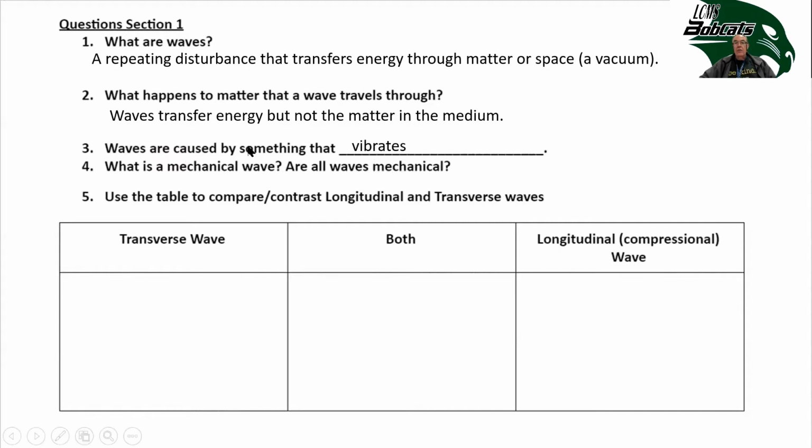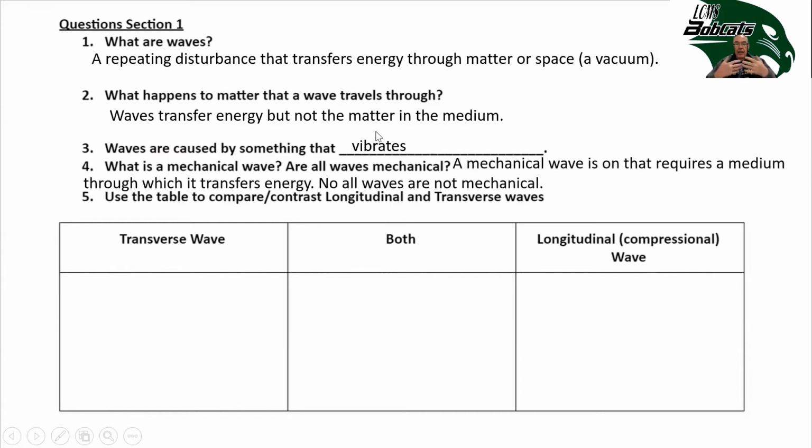Okay? All waves are caused by something that vibrates. Even electromagnetic waves that travel through space are caused by the vibration of electrons and magnetic fields. A mechanical wave requires a medium through which the energy travels. Not all waves are mechanical. Remember, mechanical energy is the energy of a system, and the system would be like the air as the wave travels through it. It would be all the particles moving together.